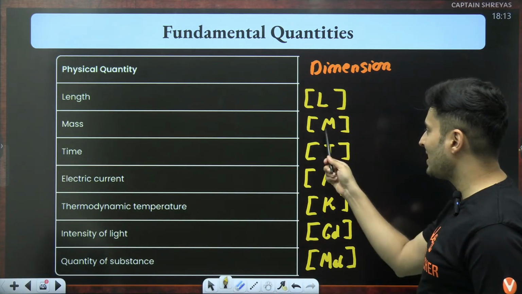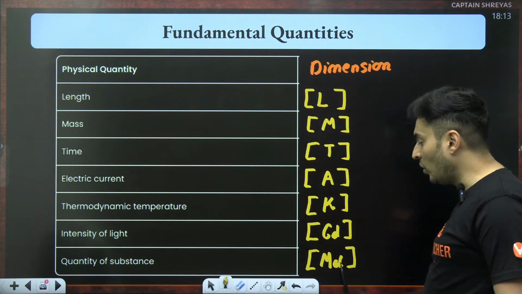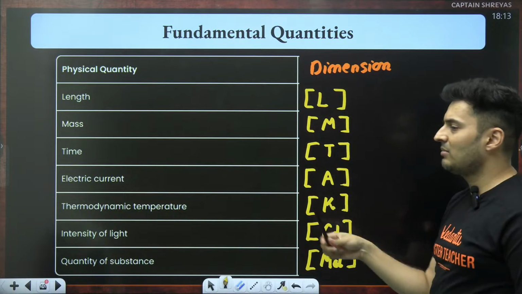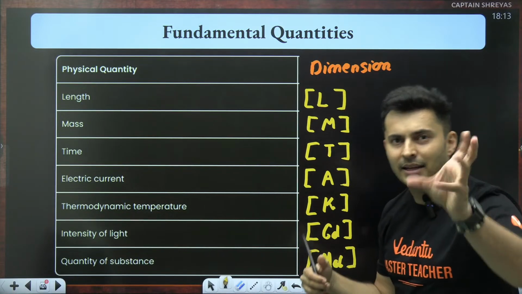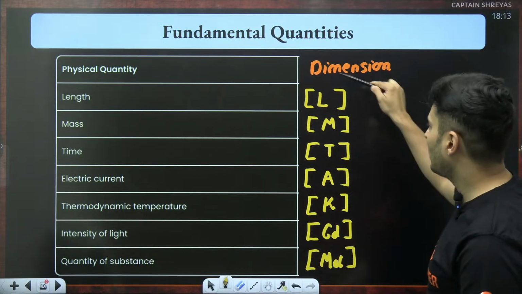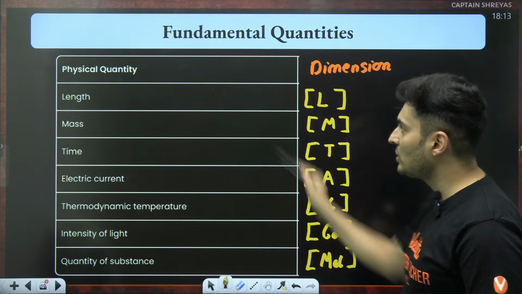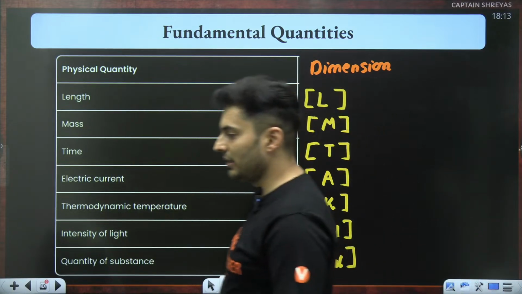I can't use M because M has already been taken by mass. Even if I write MO, it can be confusing at times, like is it O or A, is it MA or what? That's why they have put mol. Okay, so L, M, T, A, K, C, d and mol. These are the dimensions of all the fundamental quantities.